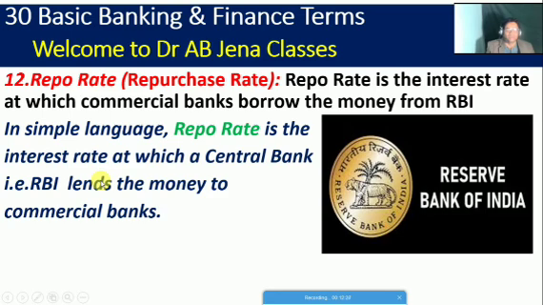So next we will see, friends, what is the meaning of repo rate. Its full form is the repurchase rate. Repo rate is the interest rate at which commercial banks borrow money from the RBI, or the commercial bank will take a loan from the RBI. In this situation, the interest will be charged by the RBI and the commercial bank will pay. In simple language, repo rate is the interest rate at which the central bank, that is the Reserve Bank of India, lends money to the commercial bank.